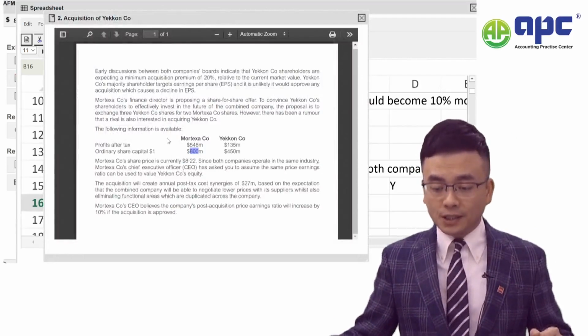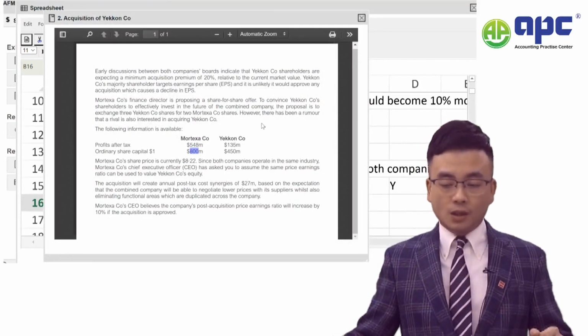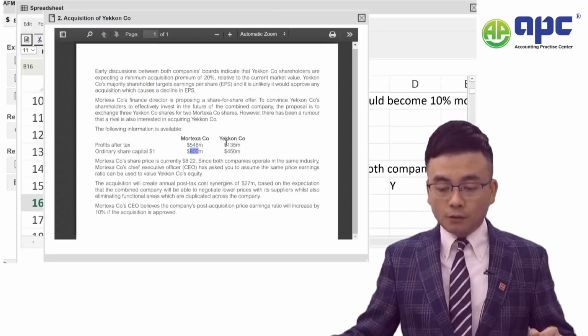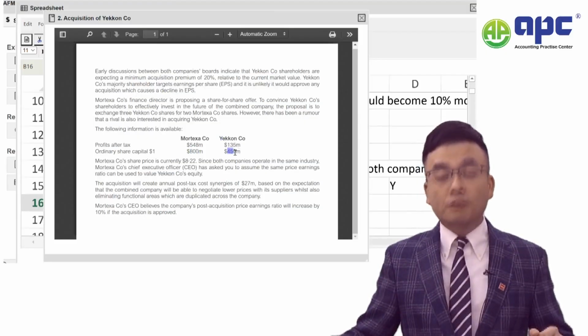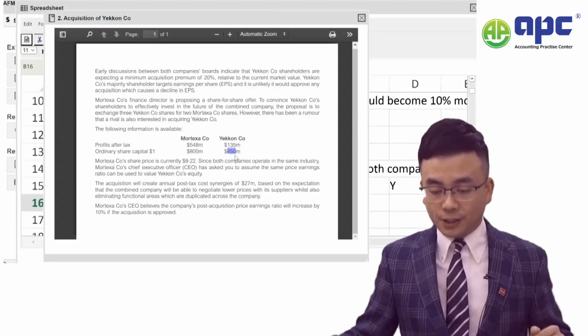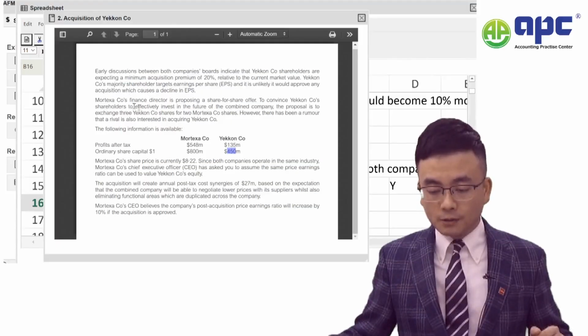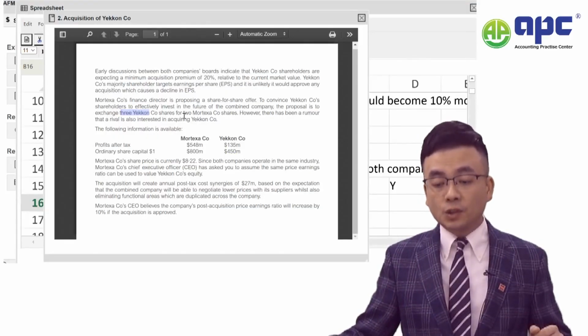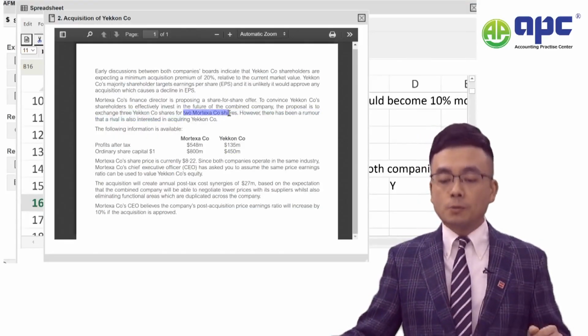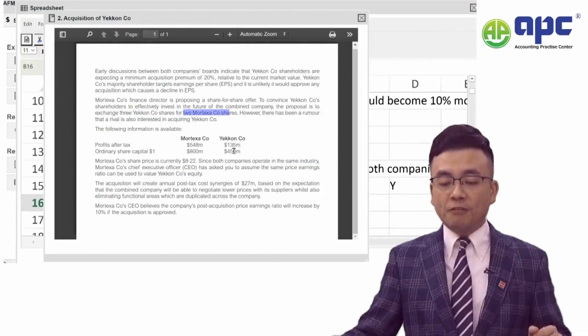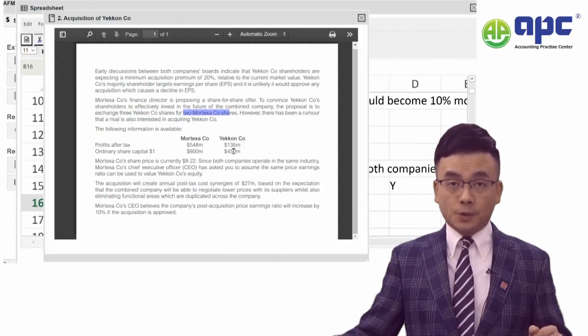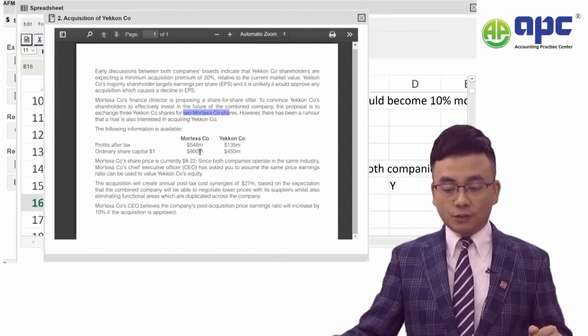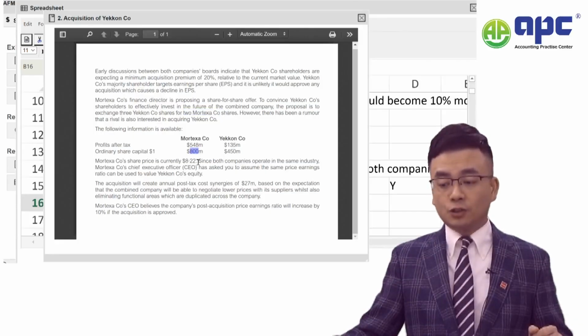but we are using the share-for-share exchange, which means that for the Y company, currently you've got 450 shares. For every 3 of your shares, I will give you 2 of mine. So I will be issuing 450 over 3 times by 2, plus the original of our own shares of 800, and that will be the total shares.